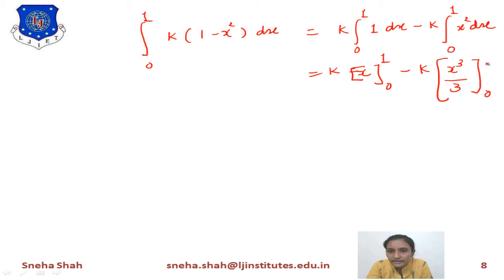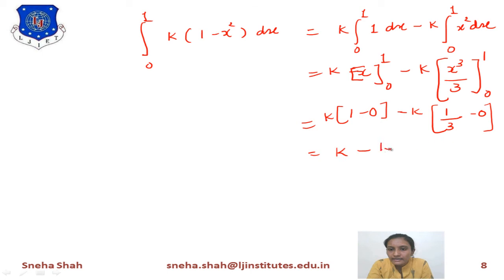Now we put the range: 1 minus 0, minus k times 1 cube, which is 1 by 3, minus 0 cube by 3, which means 0. Now if we simplify this, k into 1 means k, minus k into 1 by 3 means k by 3. 3 goes over here, 3k minus k means 2k by 3.